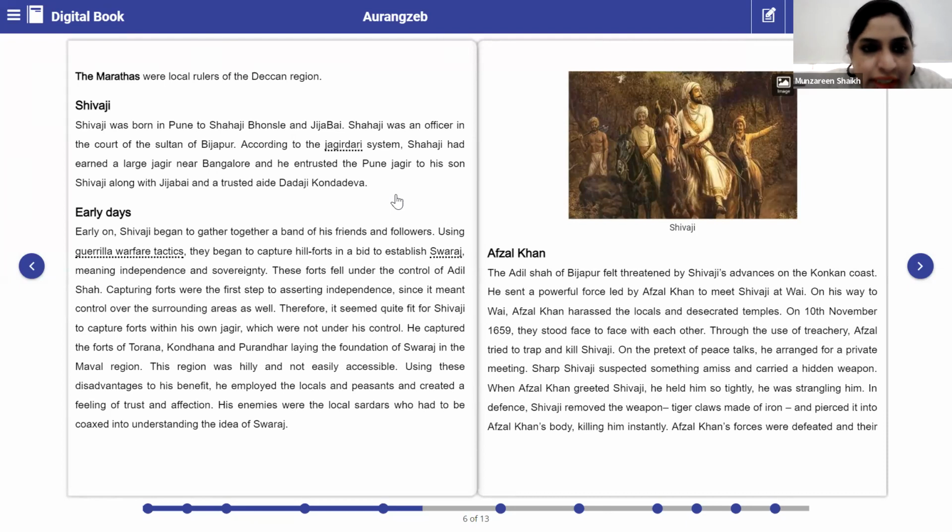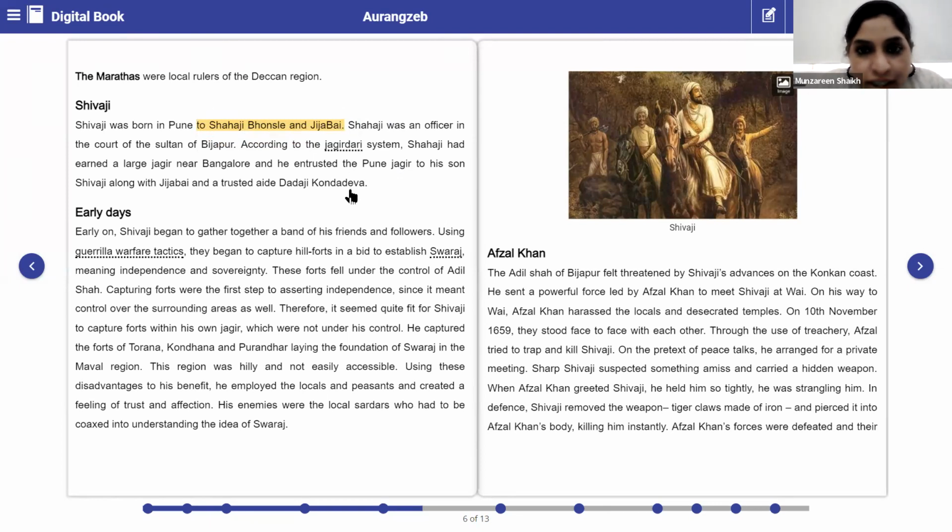Okay, so basically, who were the parents of Shivaji? It was Shahaji Bhosle and Jijabai. Please underline that. Shahaji Bhosle and Jijabai. Okay. Now, what did his father do? He was working as an officer.